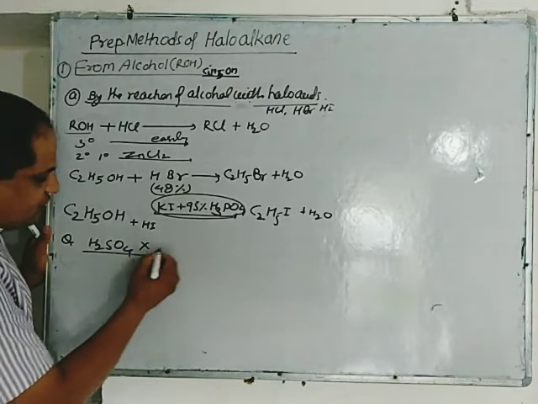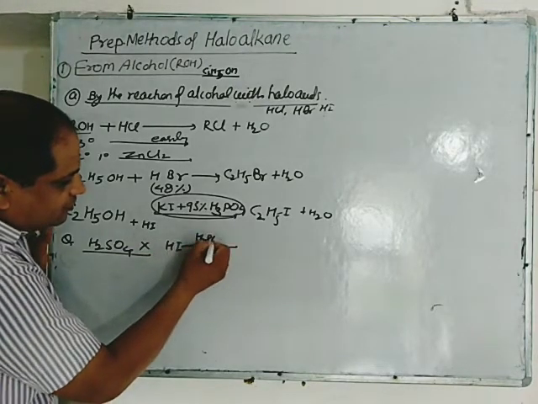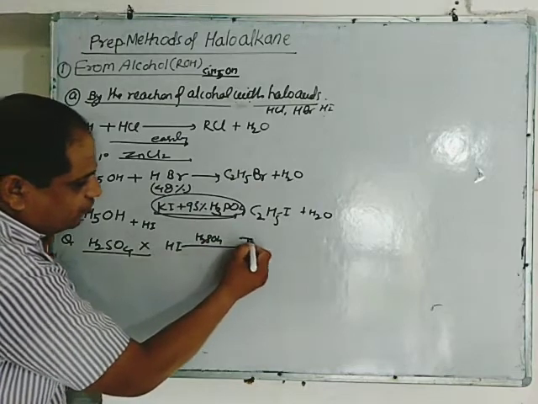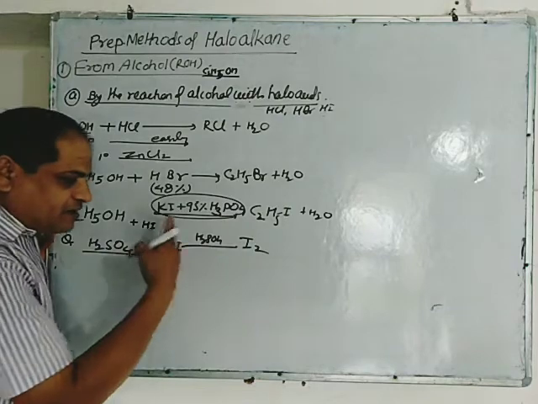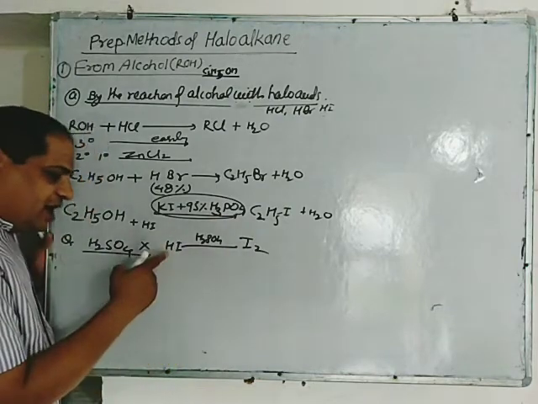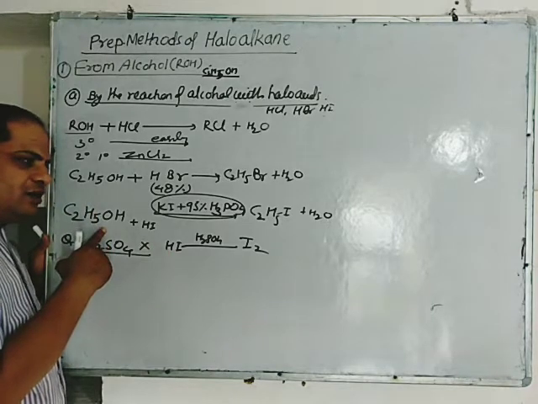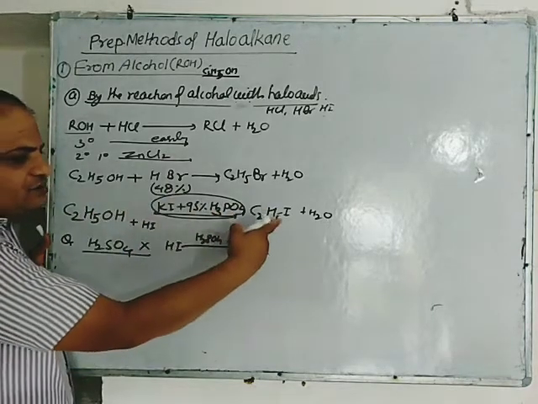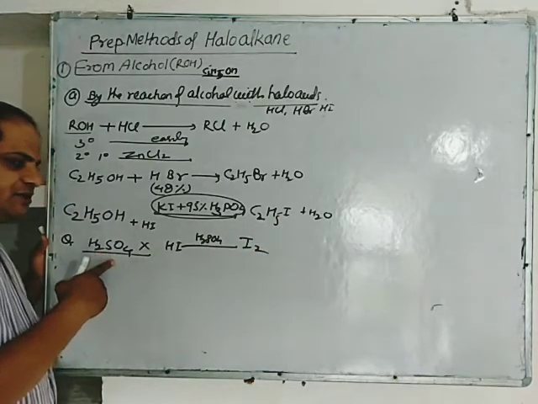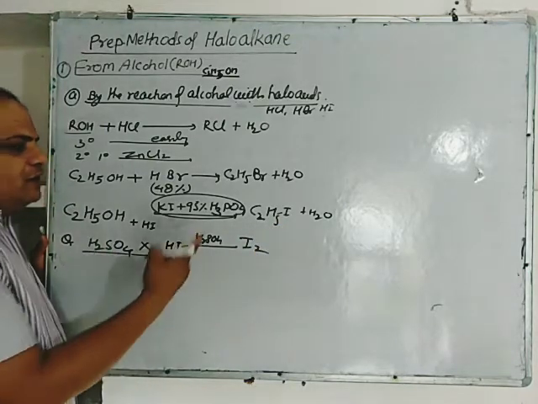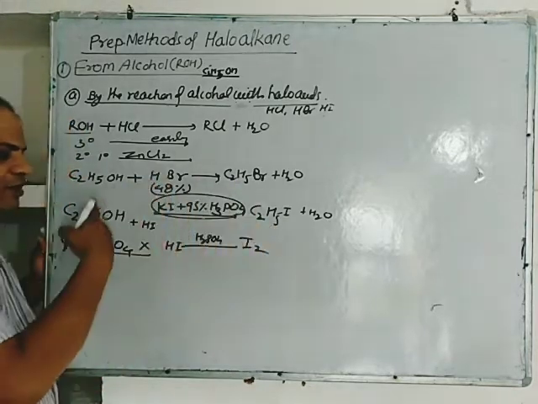This sulfuric acid oxidizes the HI into iodine, and due to conversion of HI into iodine, HI is not available for the reaction with alcohol and iodoalkane is not formed. That's why sulfuric acid is not used, but phosphoric acid is used to prepare iodoalkane from alcohol.